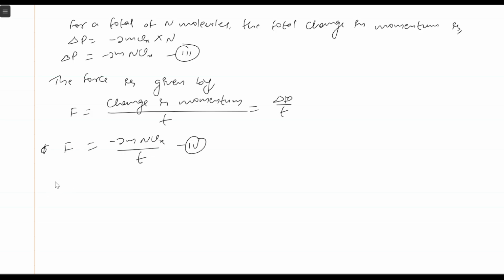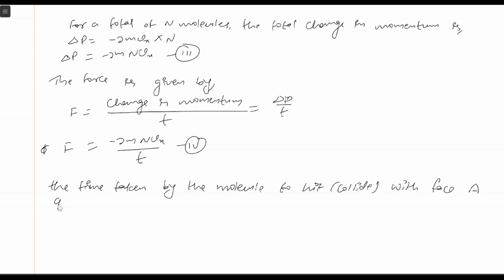So the time taken by the molecule to collide with phase A again is given by total length by velocity.